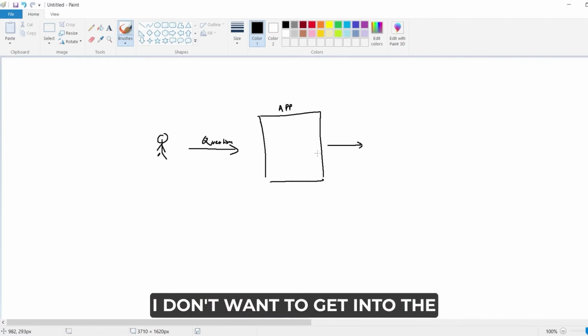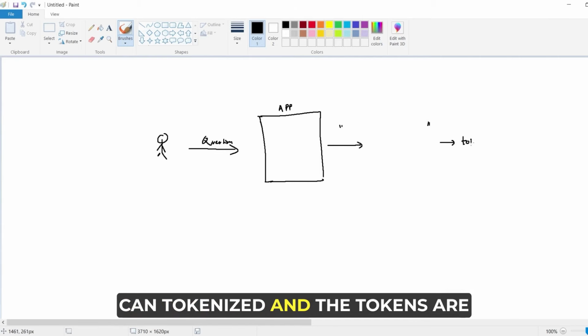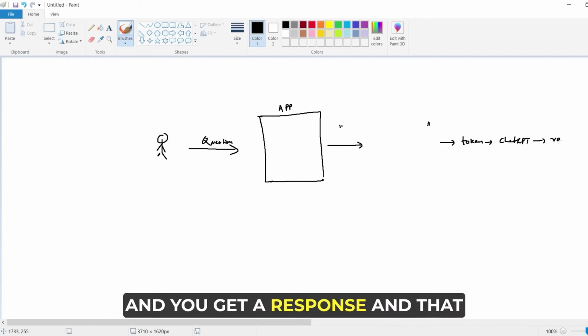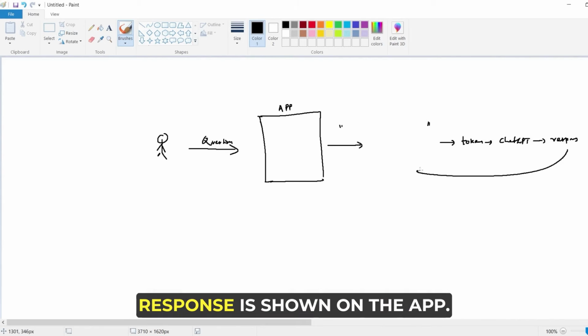I don't want to get into the technicalities of how the questions are tokenized. The question is a set of sentences, which is tokenized, and the tokens are fed to the ChatGPT APIs, and you get a response, and that response is shown on the app, right? This is the entire flow, very simple.